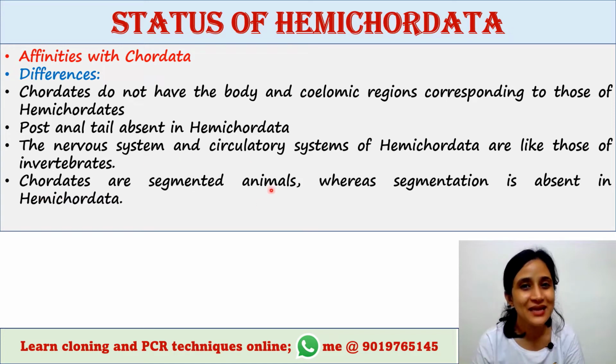Chordates are segmented animals. They have segments, whereas segmentation is absent in Hemichordata. So the body of the Chordata contains many segments, but this segmentation is absent in Hemichordata.